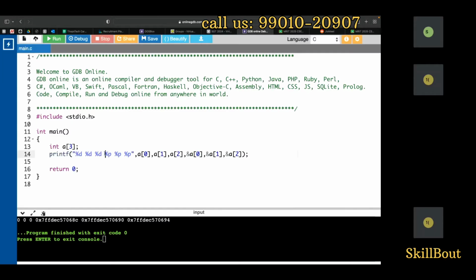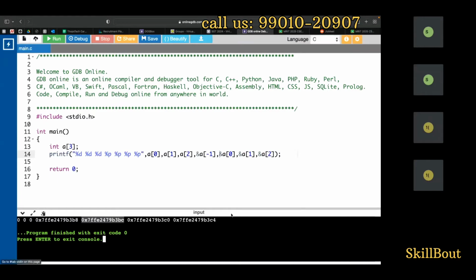So for example, like this, percentage p, I will add one more p, and I'll come here and write it like this: ampersand a of -1. When I write -1, what happens now? It should be decremented. Look here, guys. It is 8 and it is C. This is where your base address starts. This is where your A address is, right? And this is how it is. You got this point?